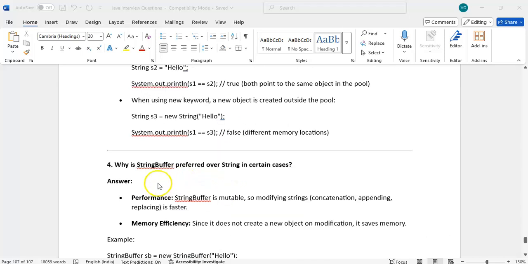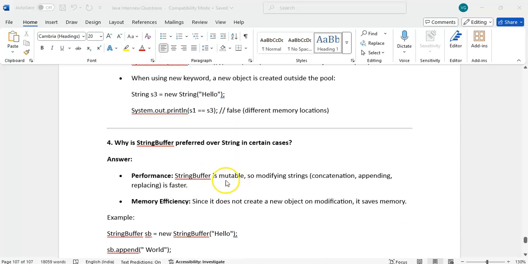Right. Next question is, why is string buffer preferred over string in certain cases? Performance wise. Suppose you want to modify a string multiple times. Your requirement is you want to change a string continuously. Then what will happen? Every time it will create a new object because of immutability. String is immutable, which means if you change the existing content, it will create a new one. It will not change the existing.